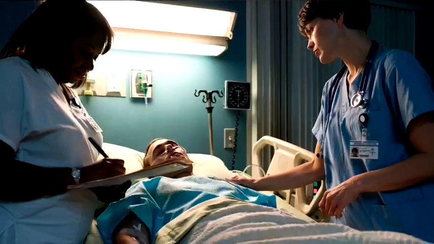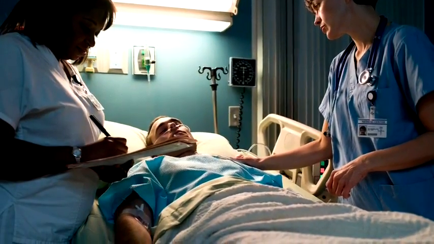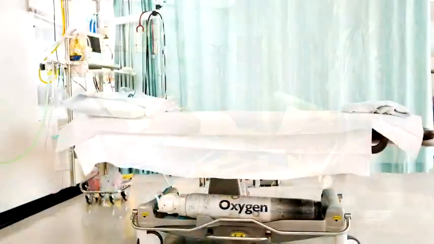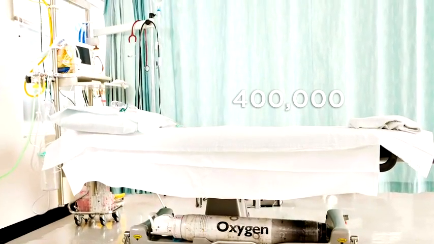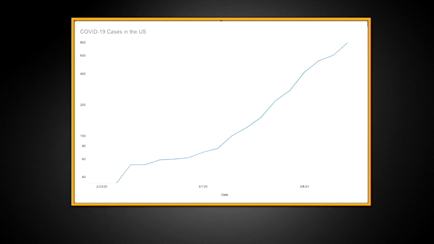How long before every available hospital bed in the US was filled? We found the data saying that about 1 in 10 cases required hospitalization, and the US had roughly 400,000 empty beds. We plugged in the numbers, and the answer stunned us all. If the coronavirus kept spreading at the same exponential rate, we had just about a month from mid-March before all the hospital beds in the US would be full. 1 month. And in some places, the beds would actually fill up sooner.